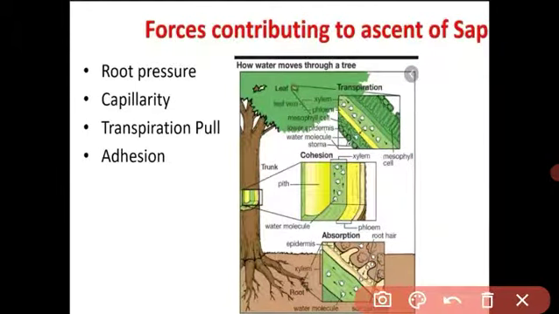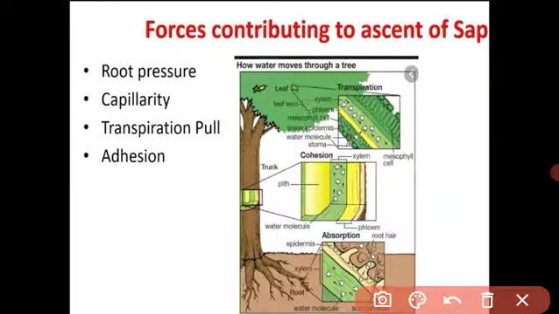See, student, in that lesson we have studied the root is a very important part of the plant. It absorbs the water and minerals from the soil and transports them upward. So some forces are required. जैसे हमारे बॉडी में हार्ट है बेटा, हार्ट इज पंपिंग, so blood is transported to each and every part of the body. But in the plant there is no structure like that. So there are some forces which contribute and send the sap in upward movement.